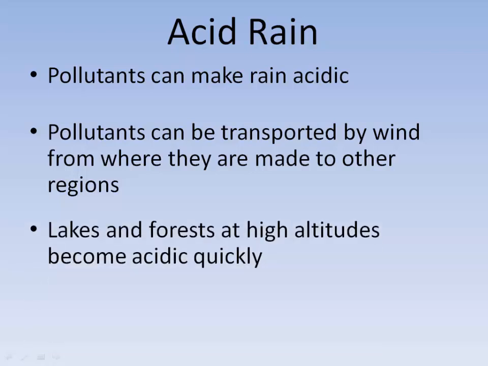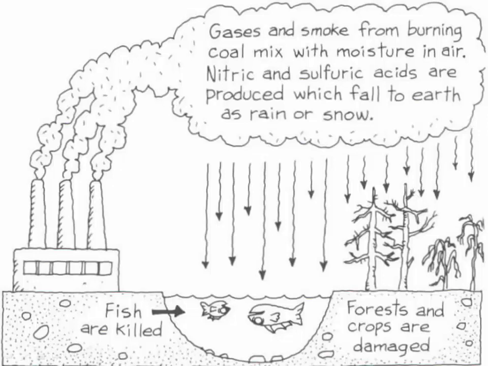And lakes and forests at high altitudes can become acidic very quickly due to acid rain. Here's a diagram to explain what's happening. Here's a power plant that's producing pollutants due to burning of fossil fuels.